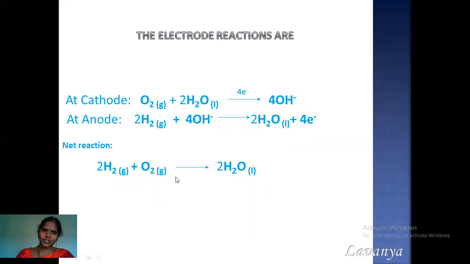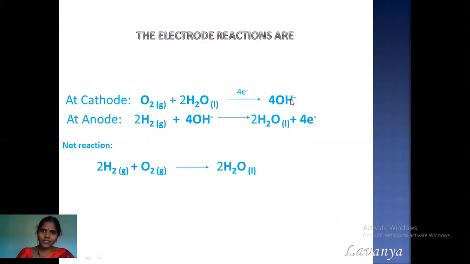The chemical reaction you can observe here is that we have hydrogen gas at the anode. Hydrogen gas releases H plus ions. Simply, you can write this reaction step by step: hydrogen gas releases 2 H plus ions. As I took 2 moles of hydrogen, you can write it as 4 moles of H plus ions plus 4 electrons. Those electrons are accepted by oxygen gas and the water from the aqueous KOH solution, which releases 4 OH minus ions.